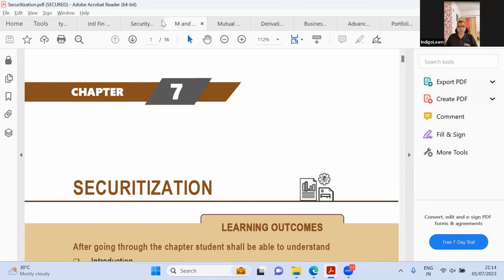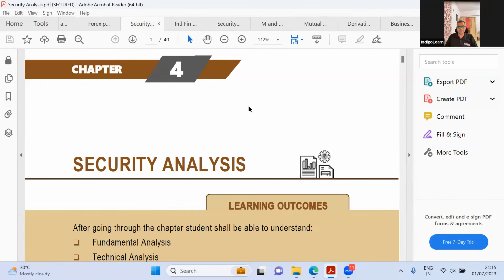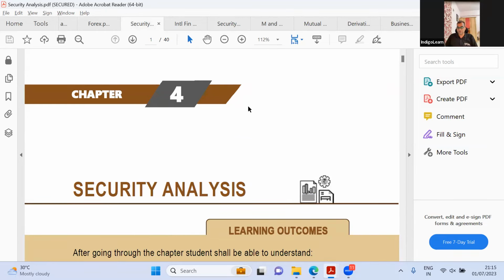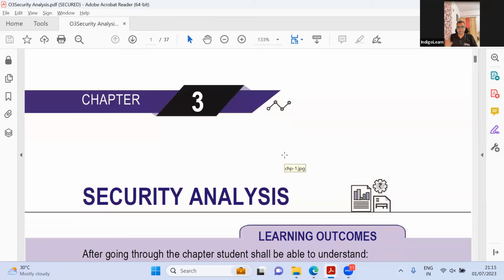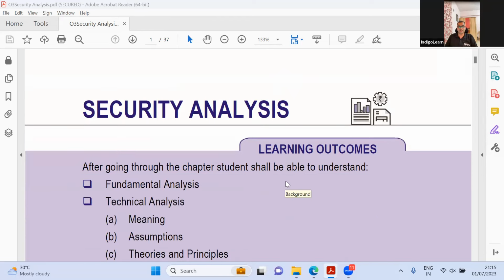Where is the old syllabus, new syllabus? Yeah, here is the new syllabus one. Security analysis is the 4th chapter. Okay, so please note, there is this 4th chapter in the new syllabus and it is the 3rd chapter in the old syllabus. The reason is, in the new syllabus, they have added a new chapter called advanced capital budgeting. We'll get to that. But first, let us compare these two chapters, security analysis, and what changes actually happened.